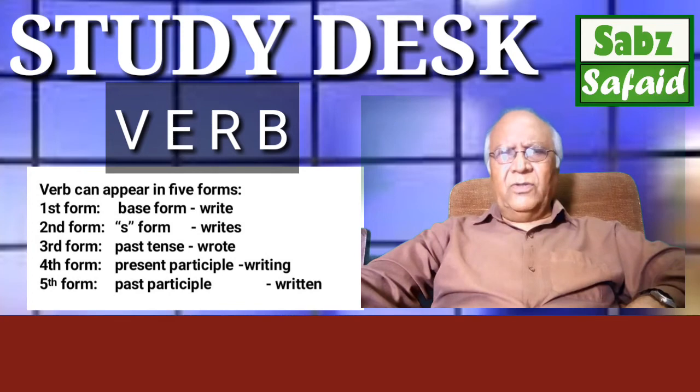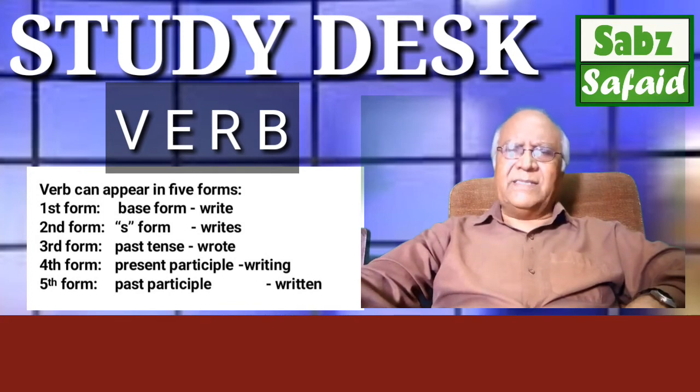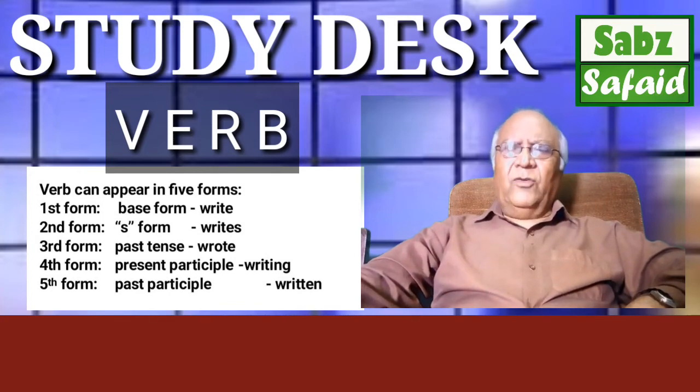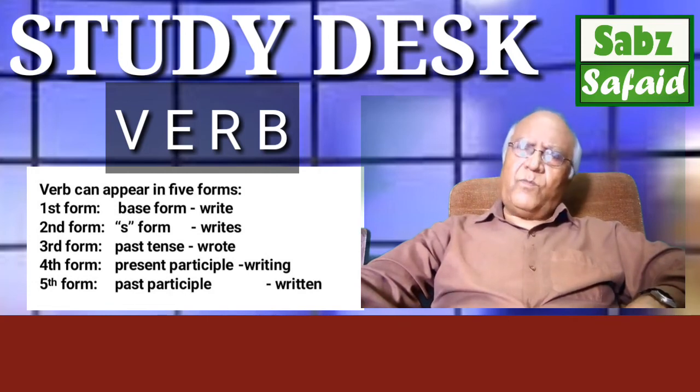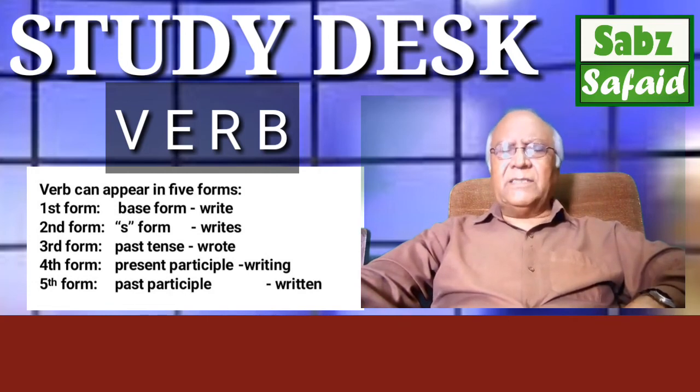In this book this concept of helping word is given, and I don't know why it is ignored. This is not a helping verb. So the first three forms, the base form, S form, and the past tense, don't need any helping word.